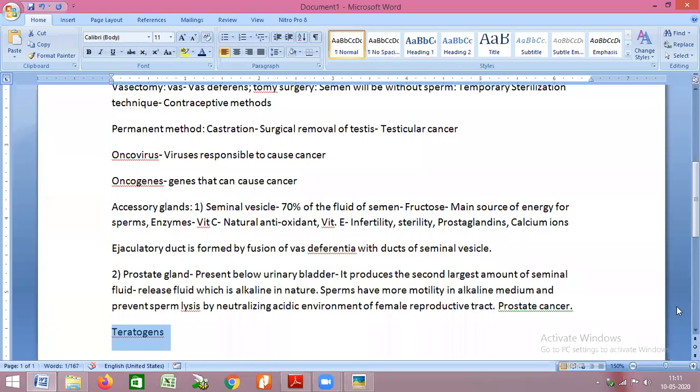If the mother is suffering from a sexually transmitted disease, such disease can be transferred to the baby also. If the mother has infections in the body, chances are that such infections may be transferred to the baby through the placenta. If the mother is consuming tobacco or smoking or alcohol, it will also affect the development of the child.